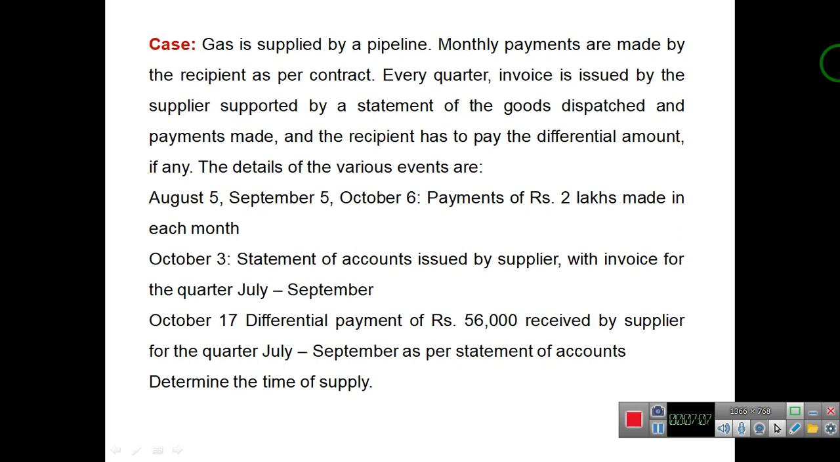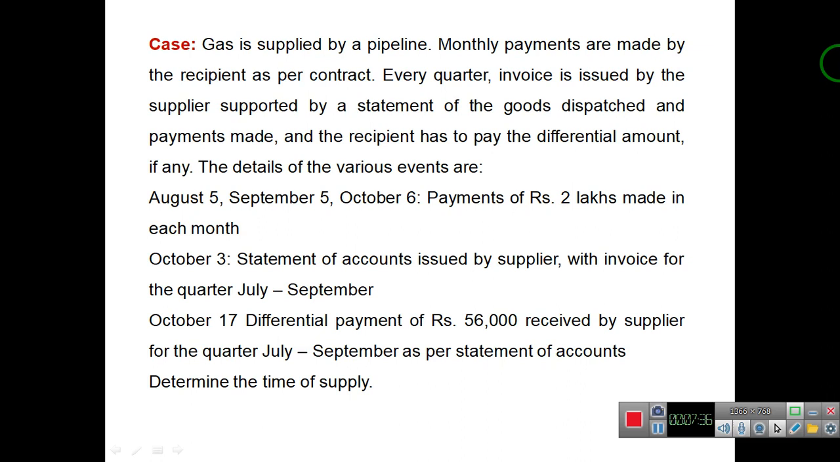The another case is in case of continuous supply. For example, the gas is supplied by a pipeline. Monthly payments are made by the recipient as per contract. Every quarter, invoice is issued by the supplier, supported by a statement of the goods dispatched and payments made, and the recipient has to pay the differential amount.